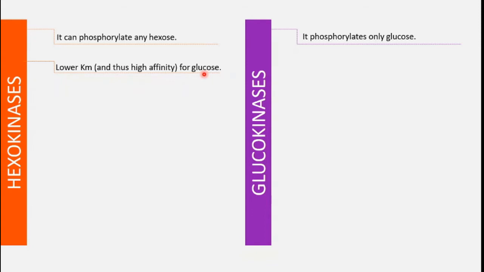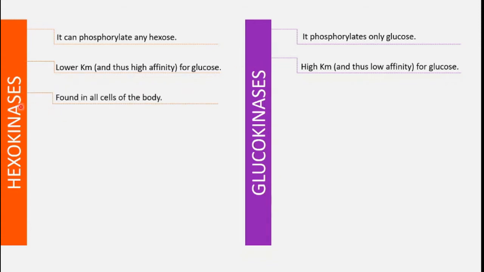This means कि अगर बहुत ही कम concentration में blood glucose है, for example below 2 millimoles, even then hexokinase can convert the glucose into glucose 6 phosphate, but this is not the case for the glucokinase. The affinity of glucokinase for glucose is quite lower, and therefore it requires a higher amount of blood glucose for its activity.